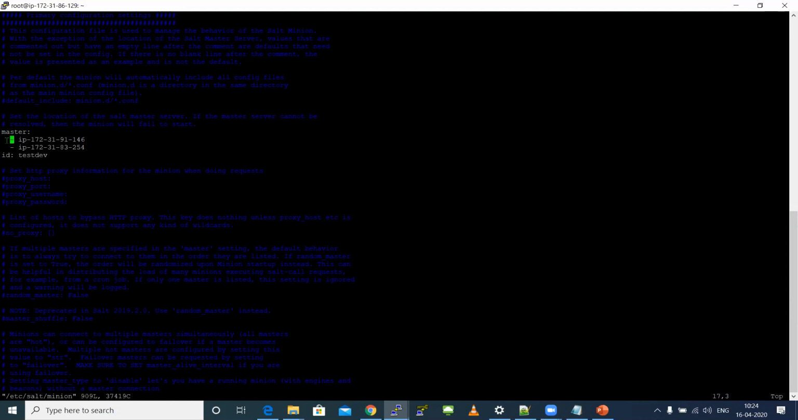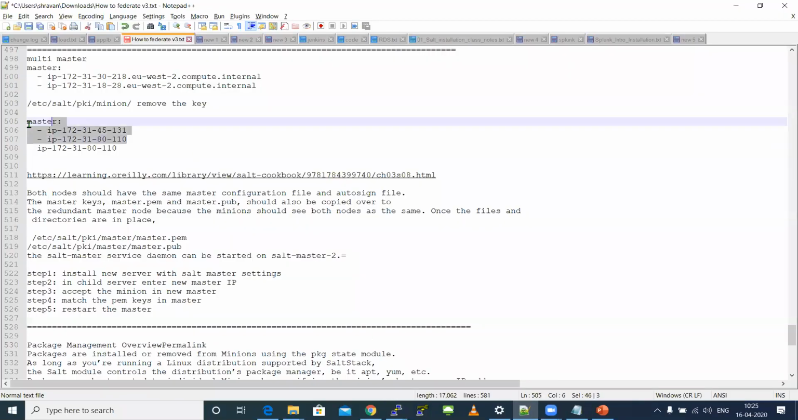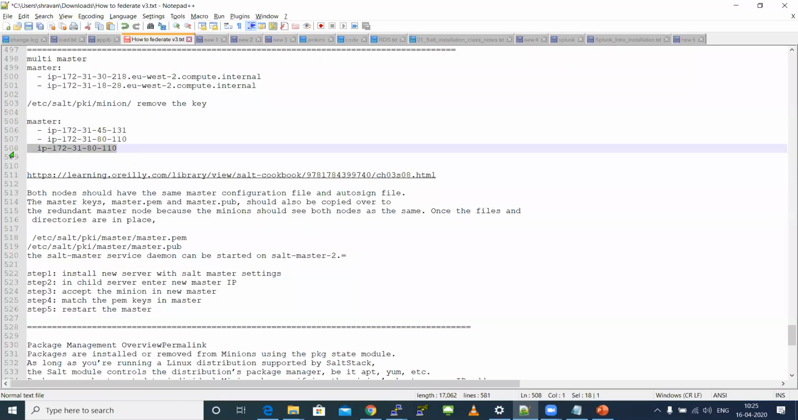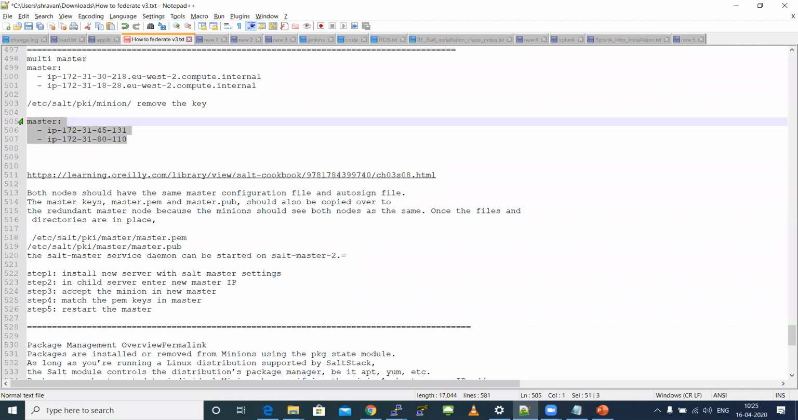Suppose if I give a space here wrongly, this IP will not get picked up. This is the syntax. I've added this syntax in my document too, for you guys to practice. This you should enter in your child IP. If you do so, now if your first master goes down, you can communicate from your second master.